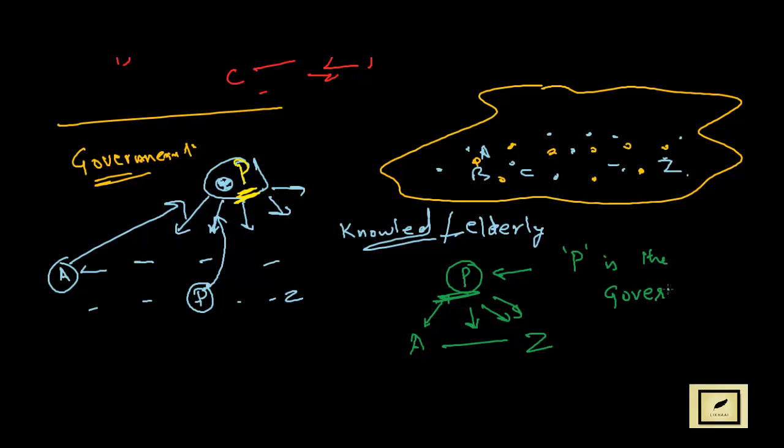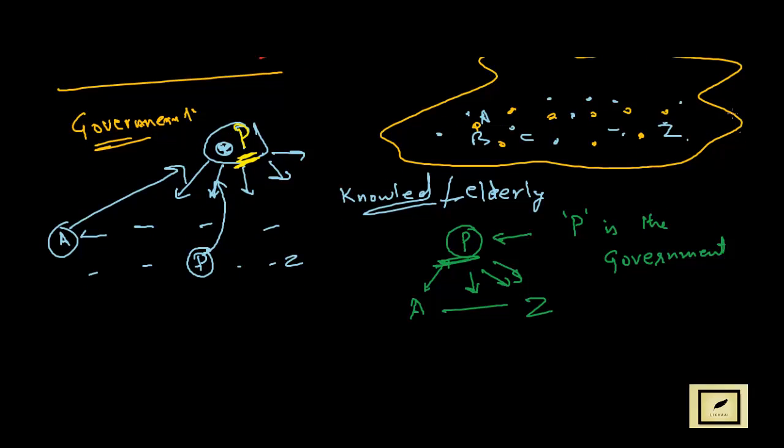Now it's quite a simplified thing that we are saying, but still we can consider P as the person who's taking care of A to Z, all the citizens. Remember that our country consists of citizens from A to Z, so P is going to take care of these people, and certainly P is one amongst the government, one amongst the people, one amongst the citizens here.